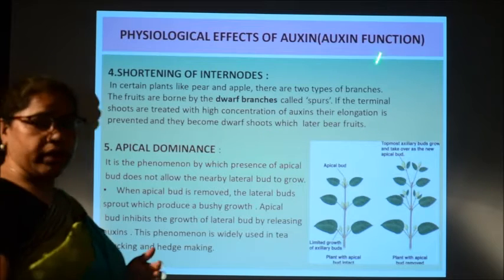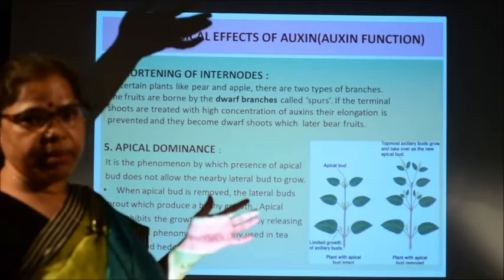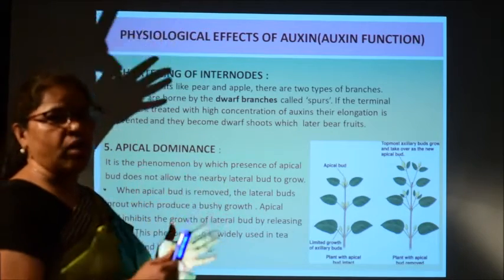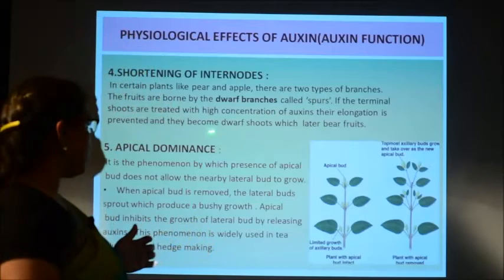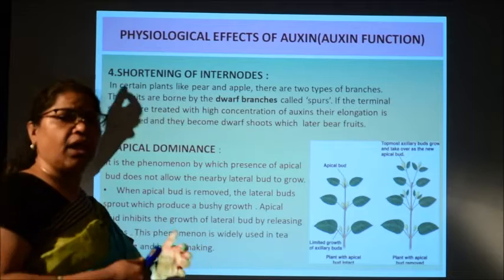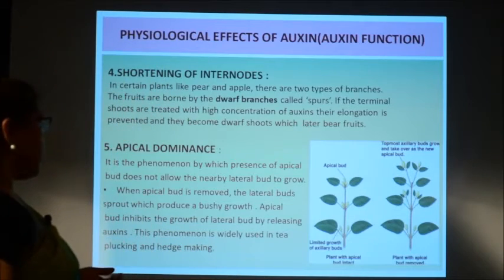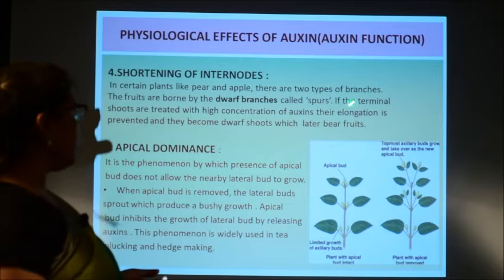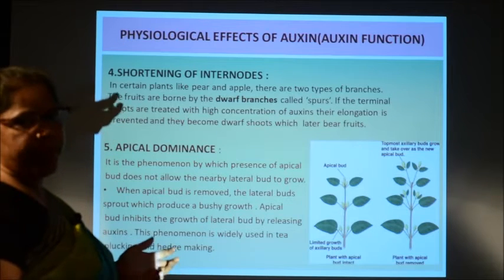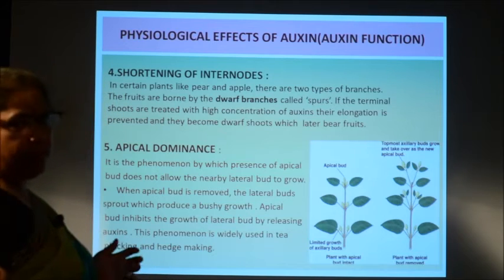The elongation of the stem is prevented. Once elongation is prevented, they will be converted into dwarf shoots, and these dwarf shoots bear fruits. So, more dwarf shoots means more fruit production. So, auxin can be used to get more fruits by inducing the production of dwarf branches in plants like pear